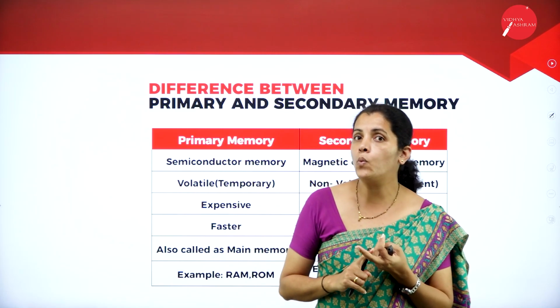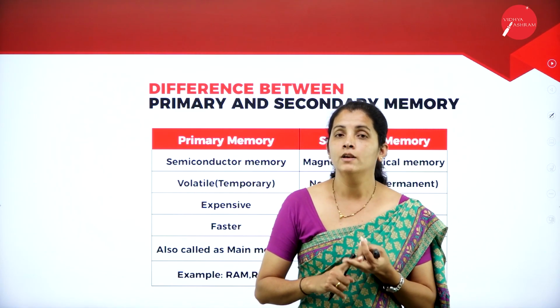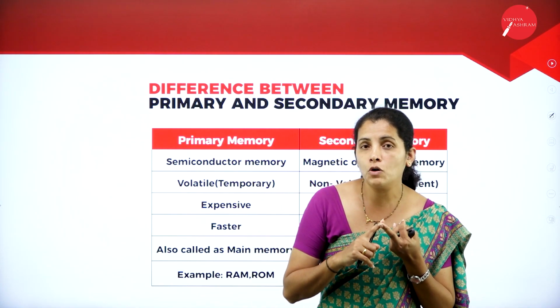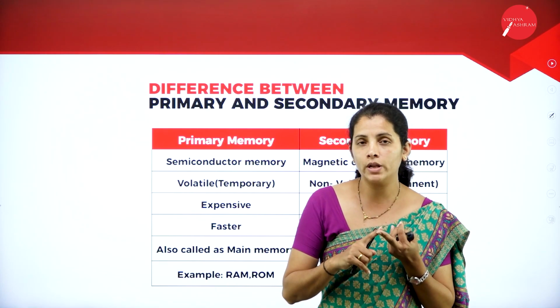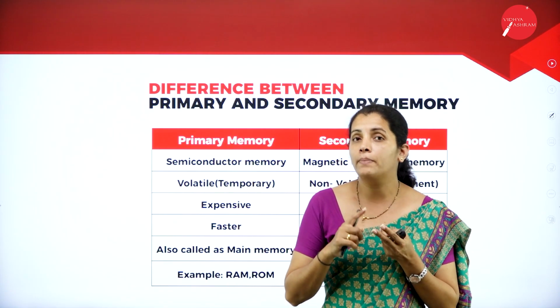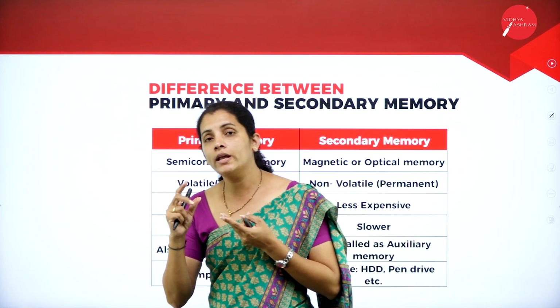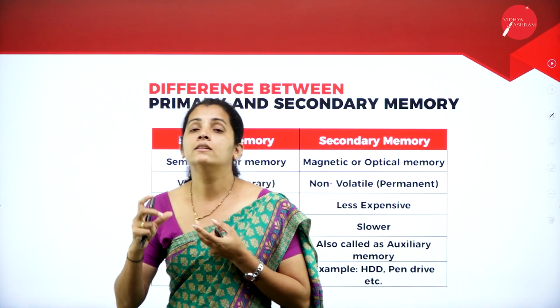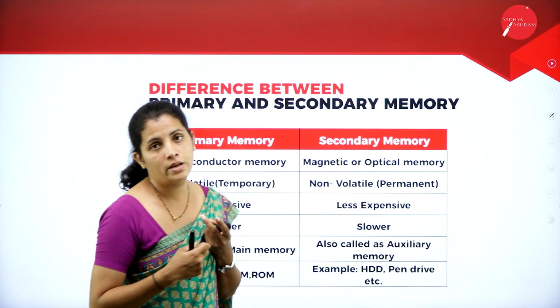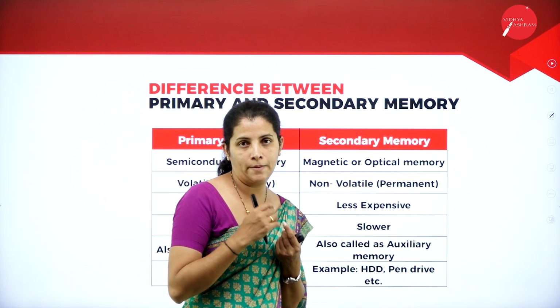Now tell me, what is primary memory? So here primary memory is also called main memory, and the size of the primary memory is very small, and the execution speed of the primary memory is high.